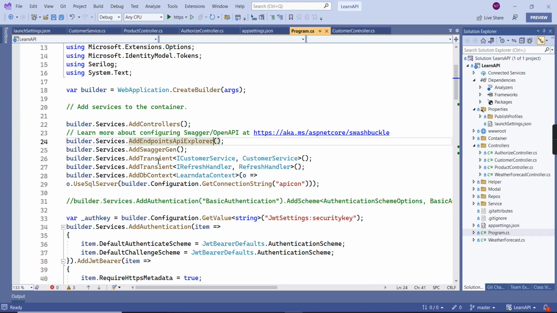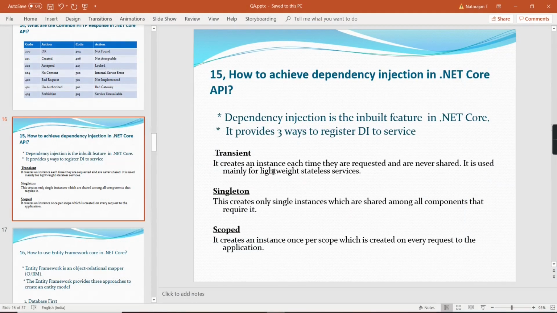So we can see this transient. In a similar way we can use AddScoped and also AddSingleton. All have different lifetimes. Let me tell you. The first one is transient. It creates an instance each time it is requested and is never shared. It is used mainly for lightweight, stateless services.